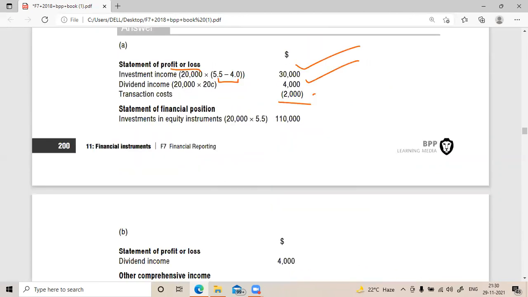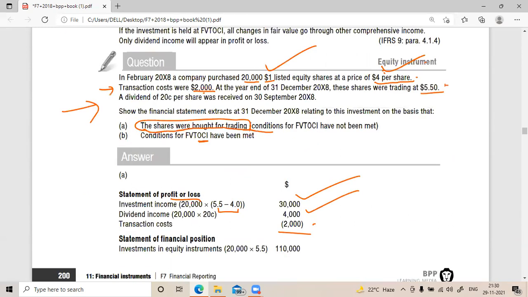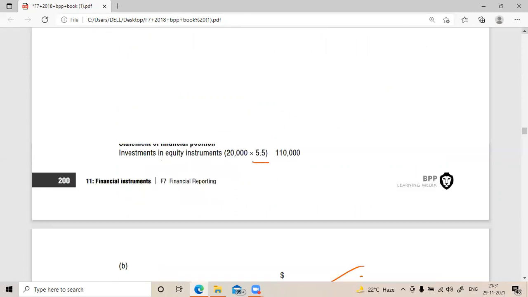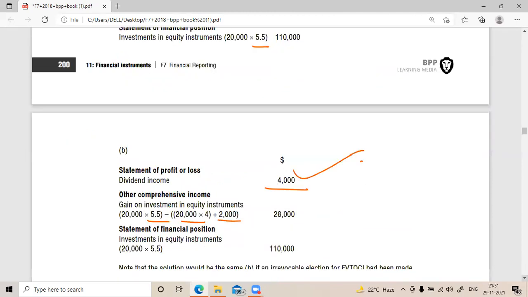Investment value will increase by how much? You'll be taking the current value, 30,000, because you recognize the income. Dividend income goes to profit or loss, and here the change will go in the OCI, correct? And the transaction cost, why? Because no sale has happened in this case.